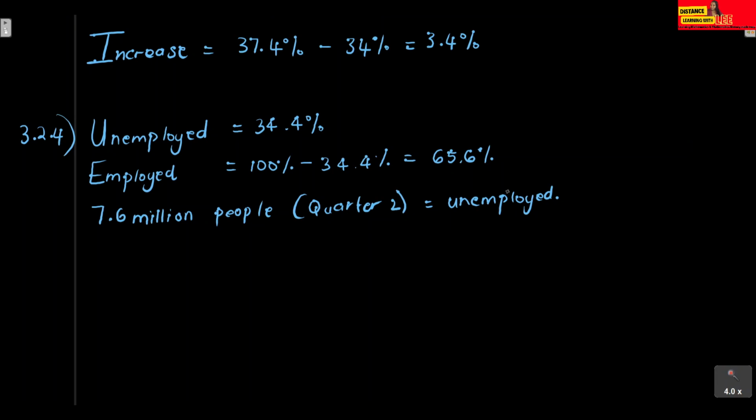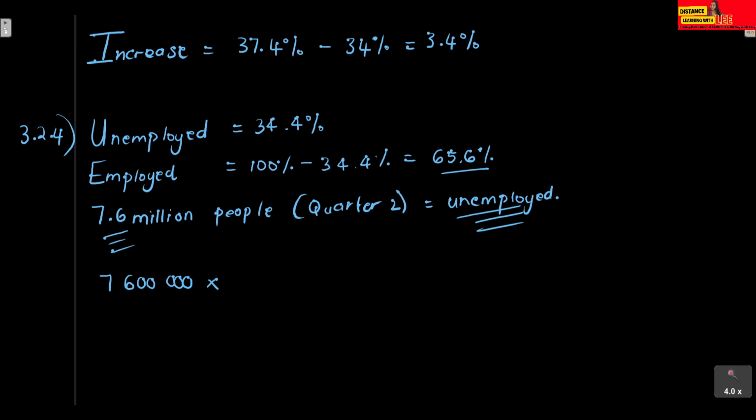We can't just take 7.6 million and multiply it by 65.6, because in this case this 7.6 million doesn't represent the whole population. It just represents the population of the unemployed people. So we can't think that 7.6 just represents every individual. It just represents the unemployed. So in this case, we take that 7.6 million, which is 7,600,000, multiplied by what you want.